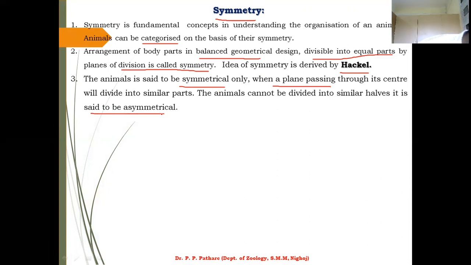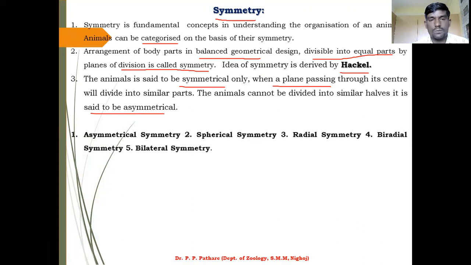So let us start. Next point, which is very important: five types of symmetry are observed in animals' body. Let us start one by one. First, I will give just a few basic points regarding symmetry.